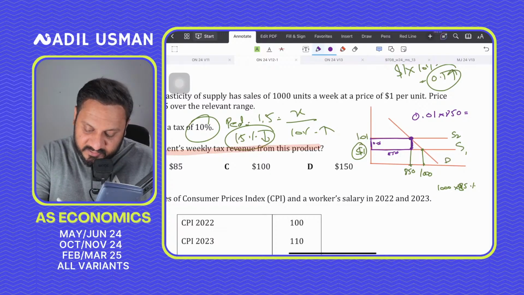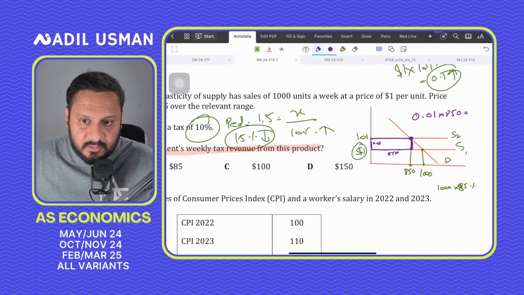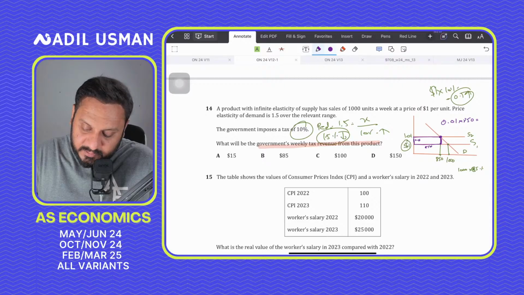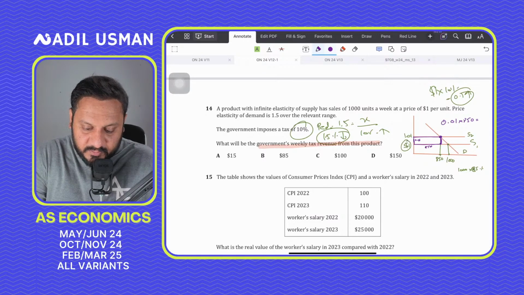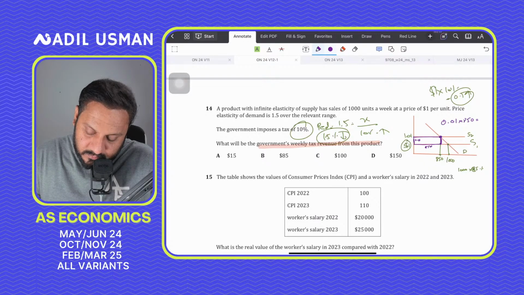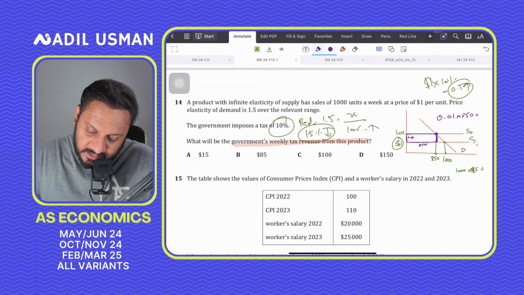How much should be the answer, guys? Can any one of you please tell me the answer to this question? It should be 0.01 times 850. 0.01 times 850 is what? Am I correct?